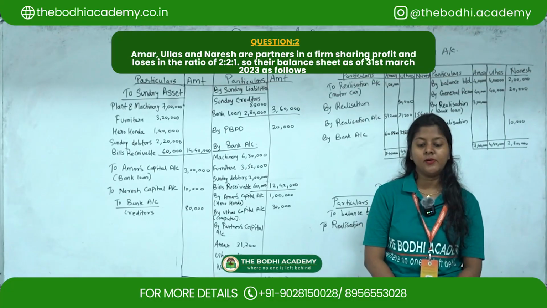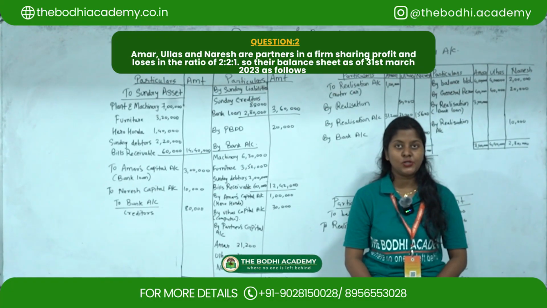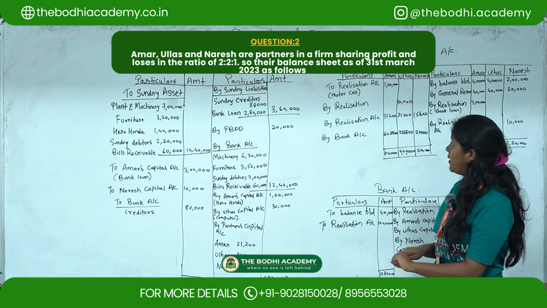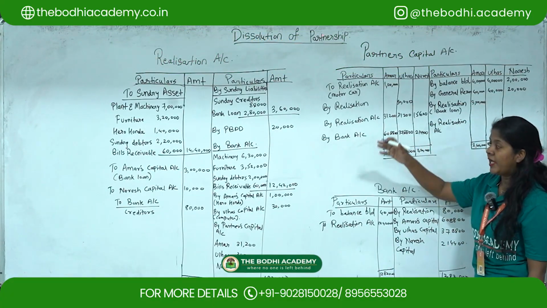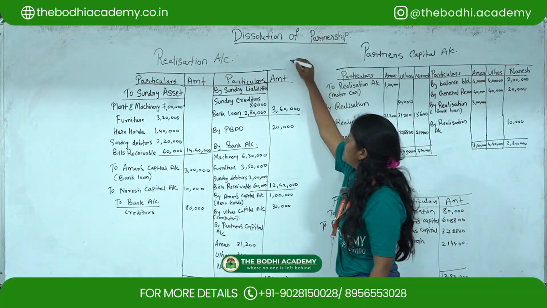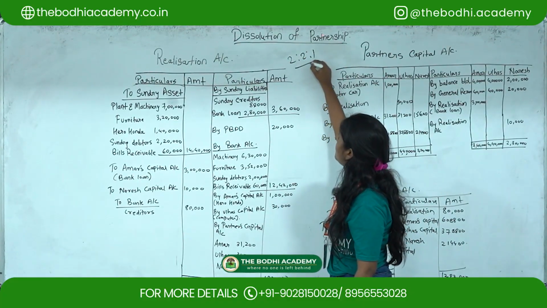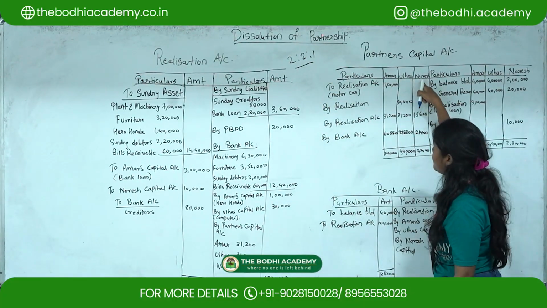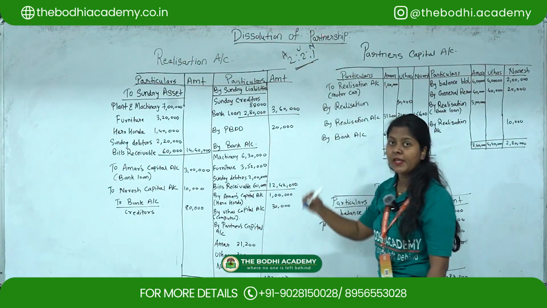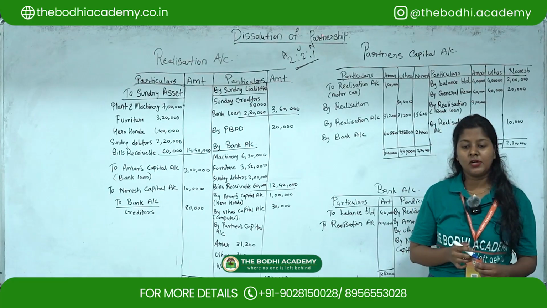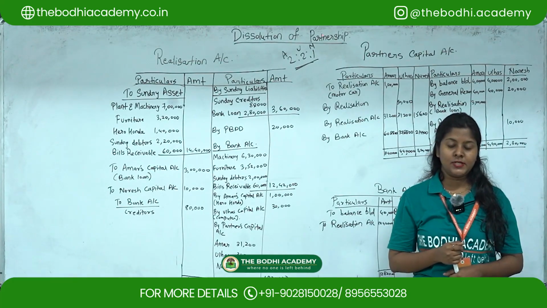are partners in a firm sharing profits and losses in the ratio of 2:2:1. So in this question there are three partners and they are sharing the ratio 2:2:1: Amar, Ullas and Naresh. Now their balance sheet as of 31st March 2023 was as under.